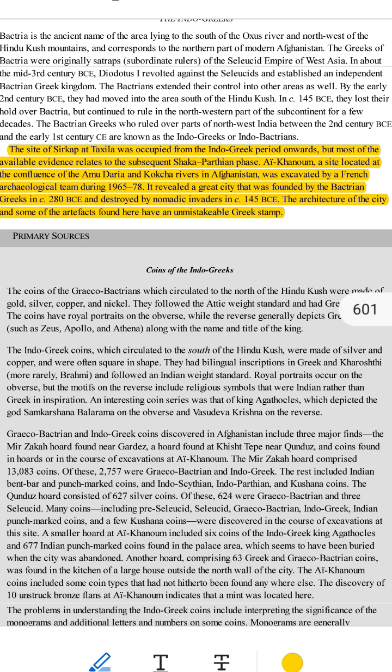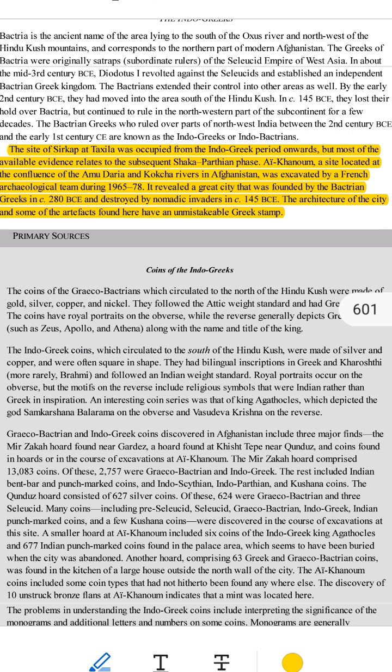Why is Ai-Khanum important? 1. It was built completely in Greek style. The city had Greek architecture, like temples, theatres and gymnasiums. It looked like a city in Greece, but was located far away in Asia. 2. Archaeologists found many Greek artifacts, including coins with Greek writing, pottery and sculptures that looked like they were made in Greece. 3. It shows how far Greek culture spread after Alexander the Great.